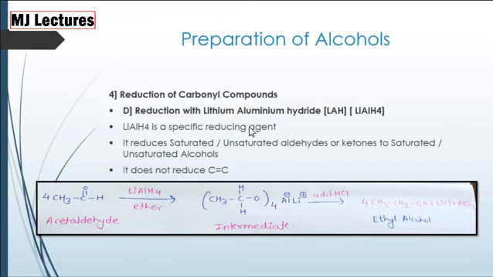Lithium aluminium hydride is a specific reducing agent. It always reduces carbonyl compounds to alcohols. It never reduces carbon-carbon double bond. It always reduces saturated or unsaturated aldehydes or ketones into saturated or unsaturated alcohols.